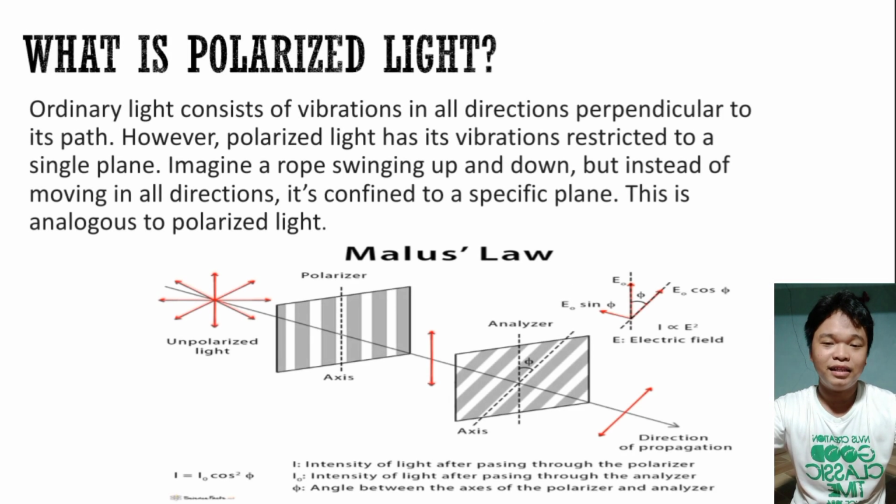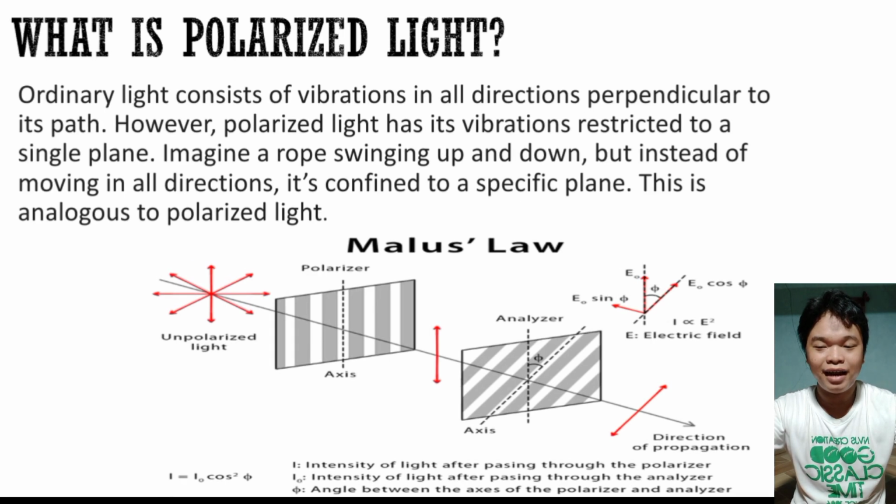Ordinary light consists of vibrations in all directions perpendicular to its path. However, polarized light has its vibration restricted to a single plane. Imagine a rope swinging up and down, but instead of moving in all directions, it's confined to a specific plane.